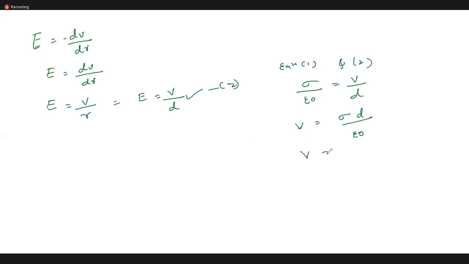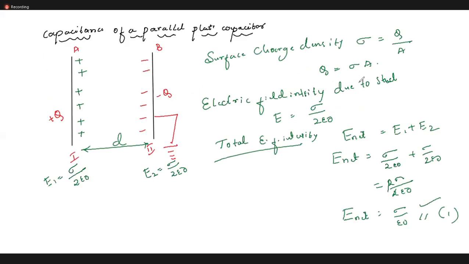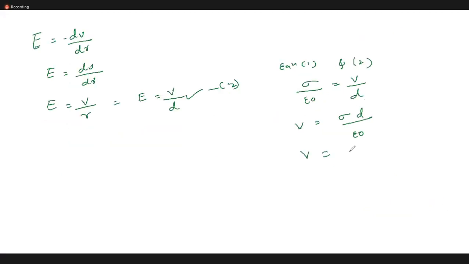And what is sigma? Q by A. Very good. So V is equal to Q d by A epsilon naught. This is the V I got.